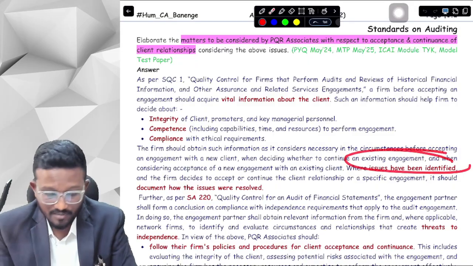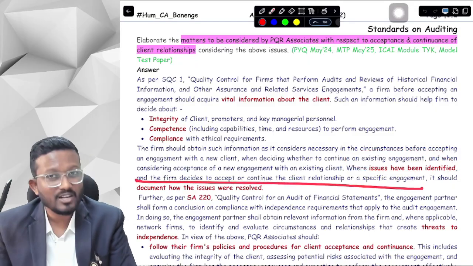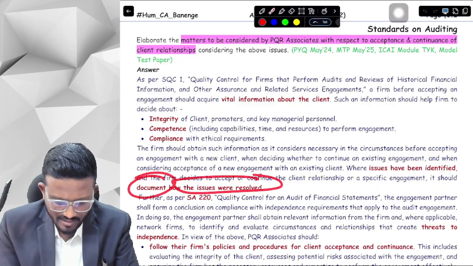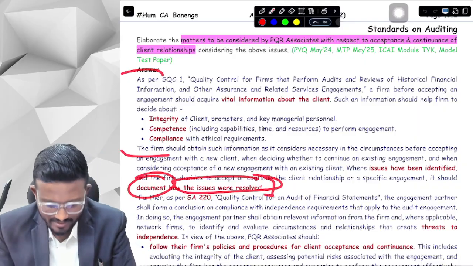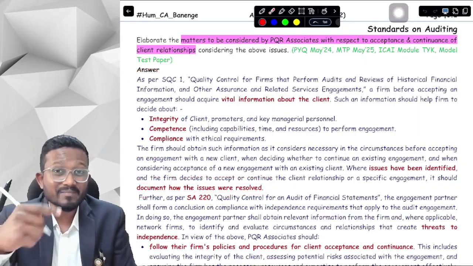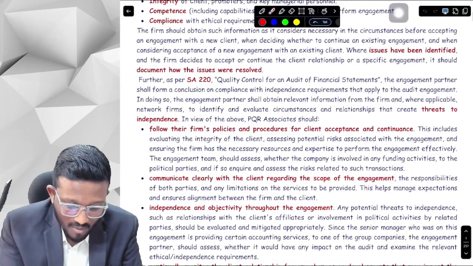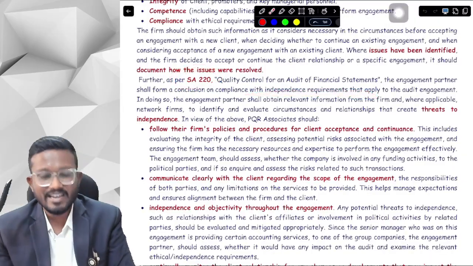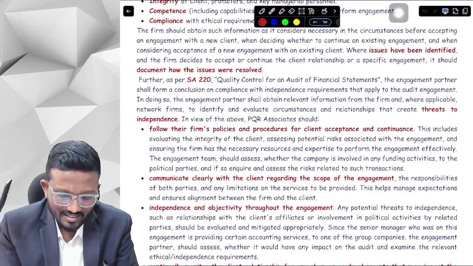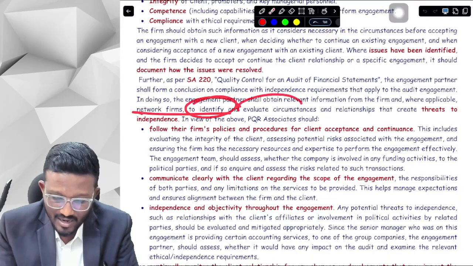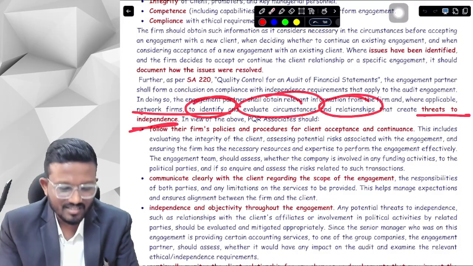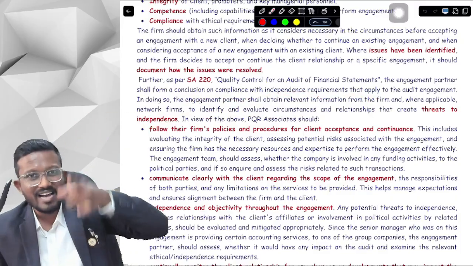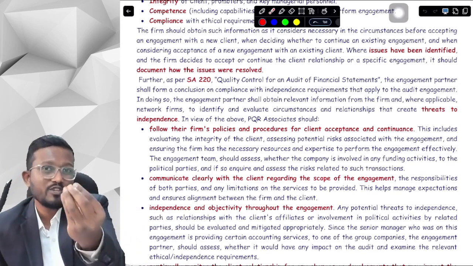If any issues have been identified and we still decide to accept the client, then we need to document how the issues are resolved. So these are the things that are already discussed. Now here ICA has mentioned one more point from the SA 220 perspective about the independence requirements: the engagement partner should identify and evaluate any circumstances or relationships that create threats to independence. So you have one more point on independence mentioned by the ICA, which as a student I wouldn't generally have mentioned.